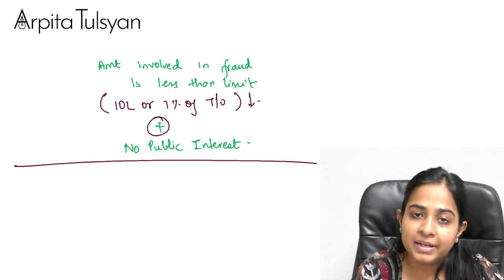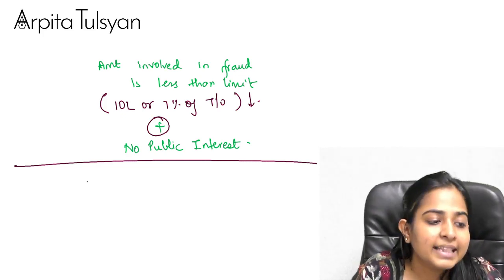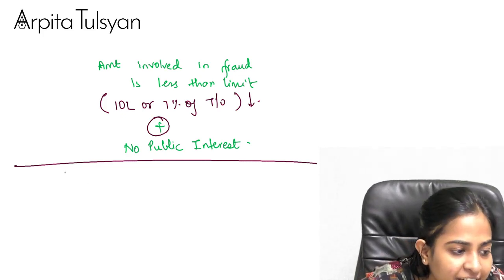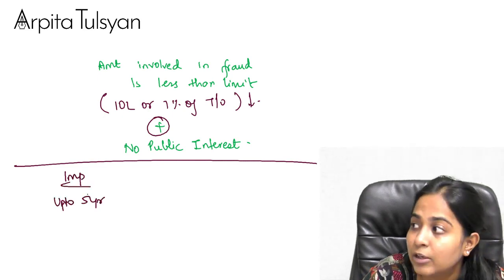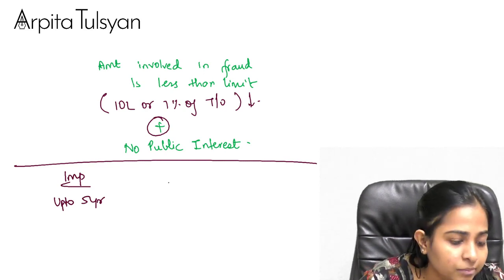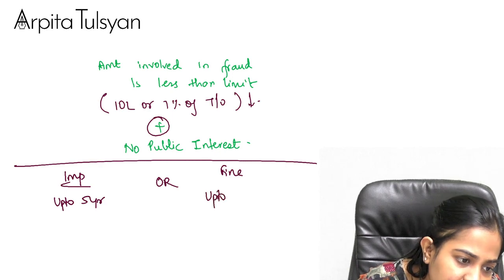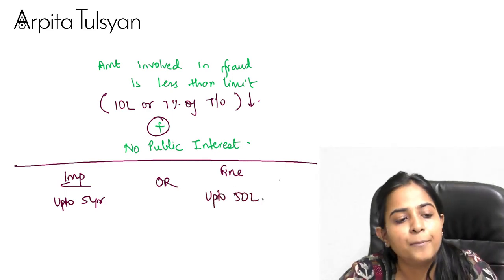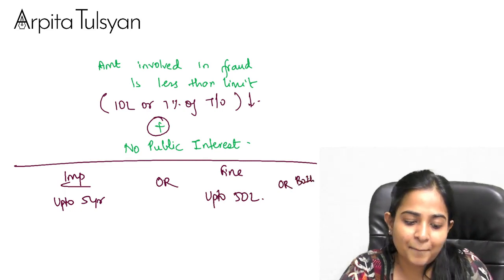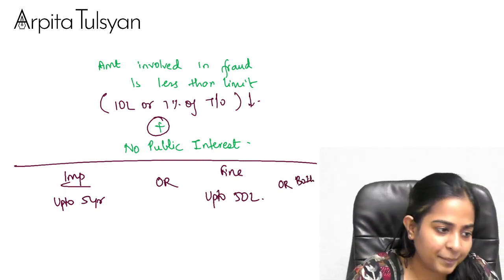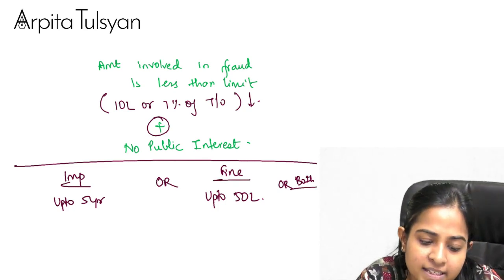It means I have done a small fraud and the public has not been affected by that. Then in that case, you will be punishable with imprisonment which can go up to 5 years, means 0 to 5 years, or fine up to rupees 50 lakhs, or both. So now tell me, is it compoundable or non-compoundable?